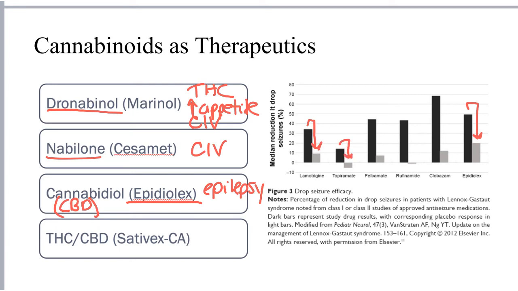The main advantage of Epidiolex is that it is associated with significantly fewer side effects than some of these other epilepsy therapies. Epidiolex is approved in the US for this purpose. As I mentioned in the multiple sclerosis lecture, there is also a THC CBD combination product that is a mouth spray formulation called Sativex that is approved in Canada for muscle spasticity associated with multiple sclerosis. These cannabinoid therapies are just beginning to be studied, and I have a feeling that many more cannabinoid therapies will be coming down the pipeline relatively soon.